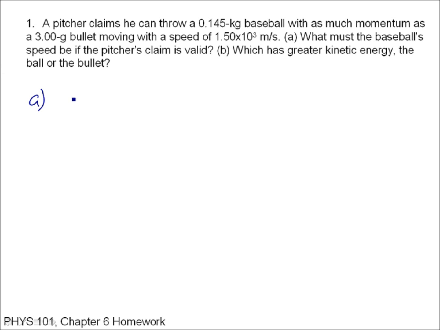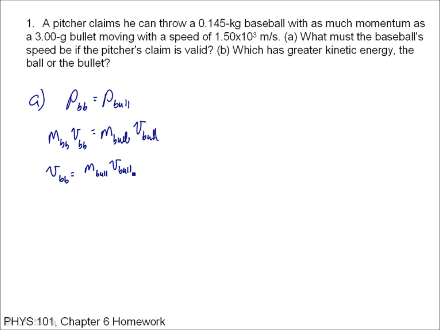So I just want to set this so that the momentum of the baseball is equal to the momentum of the bullet. So the mass of the baseball times the speed of the baseball is equal to the mass of the bullet times the speed of the bullet. And I want to know what speed he must throw it with. So the speed of the baseball is equal to the mass of the bullet times its speed divided by the mass of the baseball.